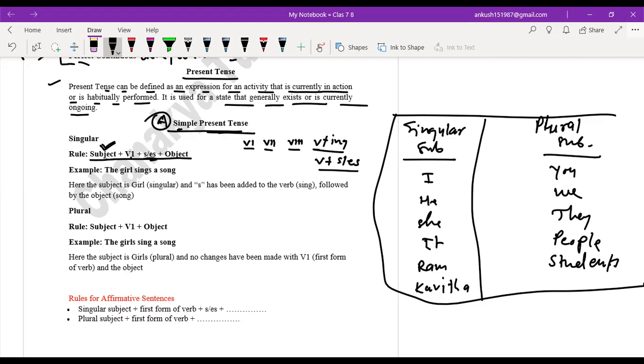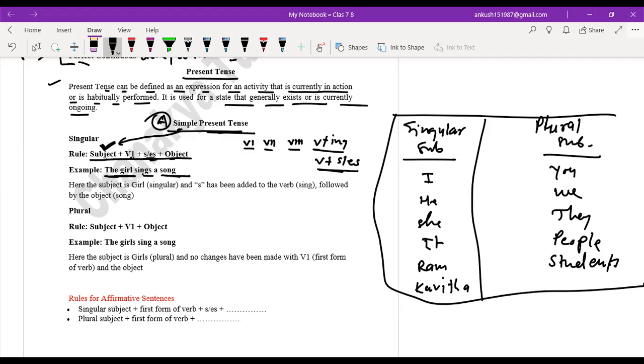Okay, this ing form is the fourth form, also called the participle form. The V plus s or es form is used with a singular subject, only when we use the simple present tense. And at last we use the object. Look here, the example is given: the girl sings a song. The girl is the subject, and V1 plus s or es gives sings a song.